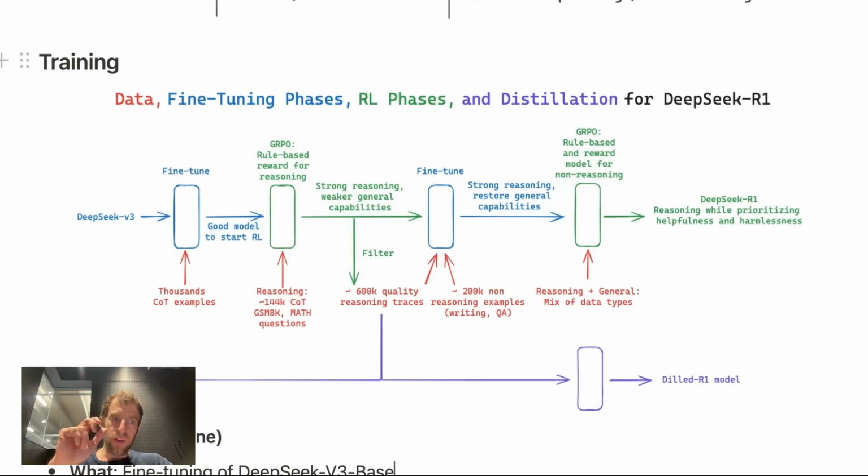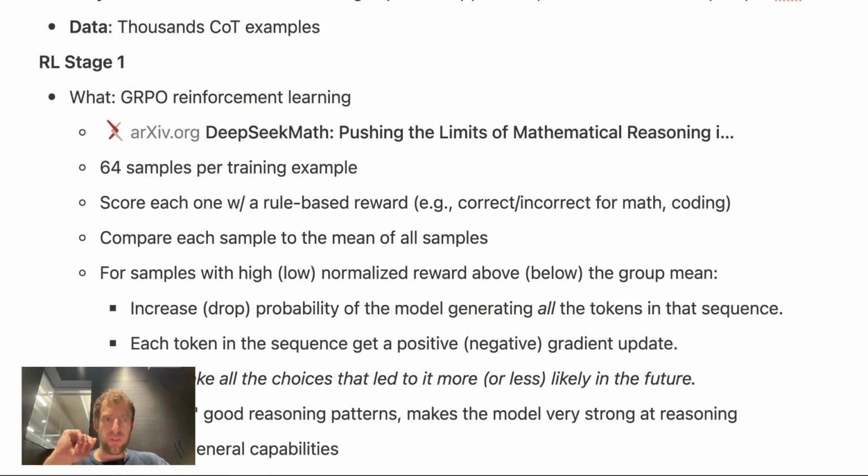Now, the second stage here is reinforcement learning with this approach GRPO. So what's going on there? Well, they have a separate paper on this, and I do want to talk about that a little bit. So this RL stage 1 uses GRPO reinforcement learning. It's from this DeepSeek math paper. Now, here's what's going on.